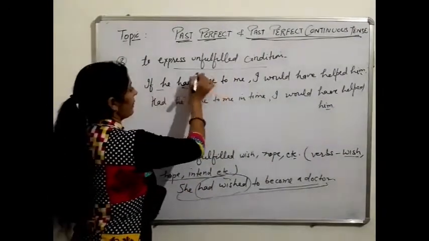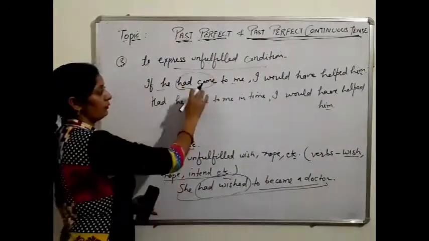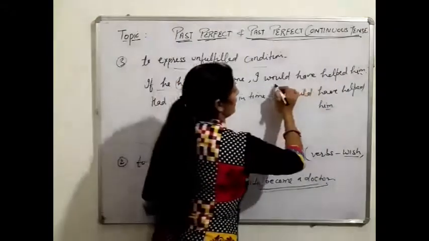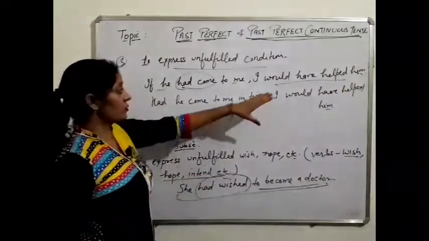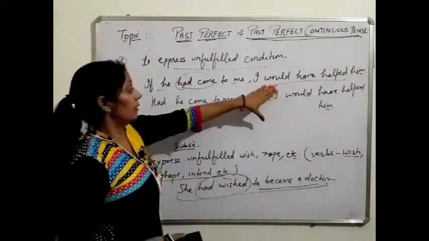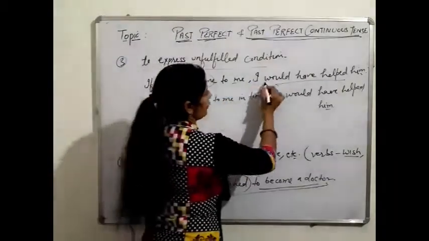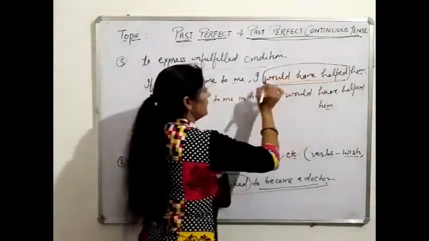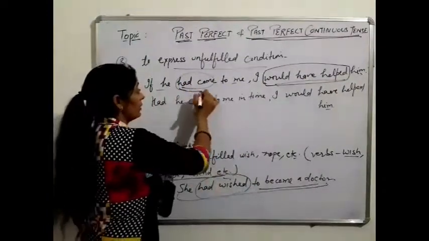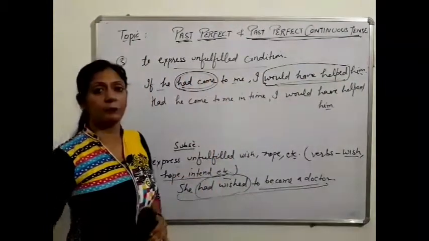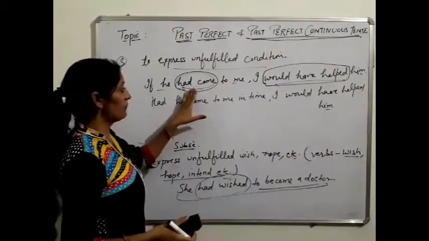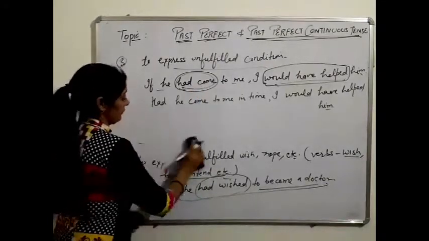If he had come to me in time, or if he had come to me, I would have helped him. You can also remember this like, if there is would have plus third form in the main clause, then in the if clause you have to fill had plus third verb. It means had plus past participle.